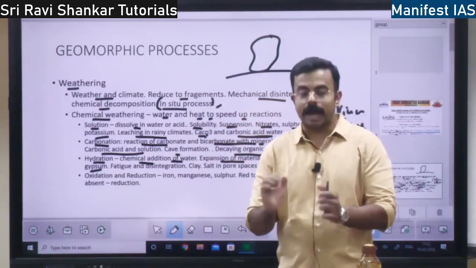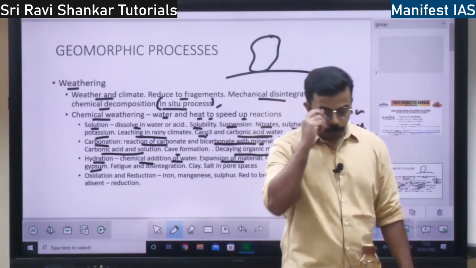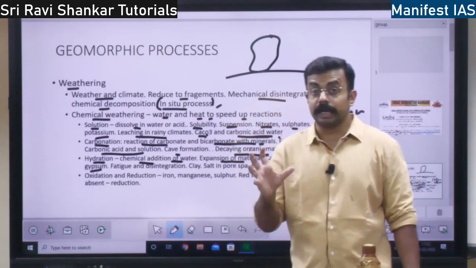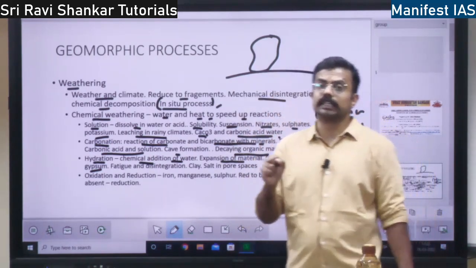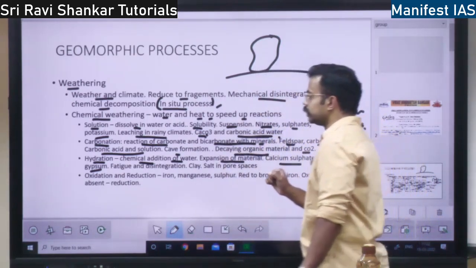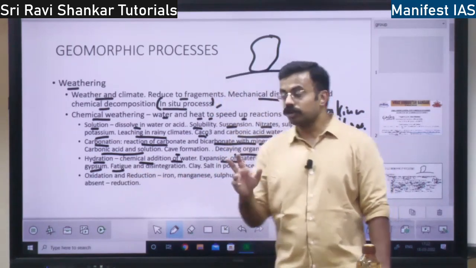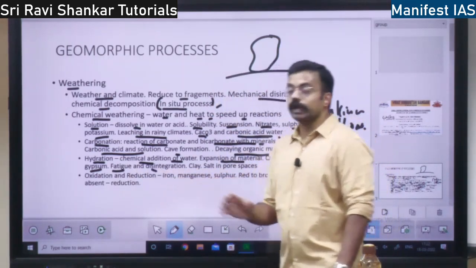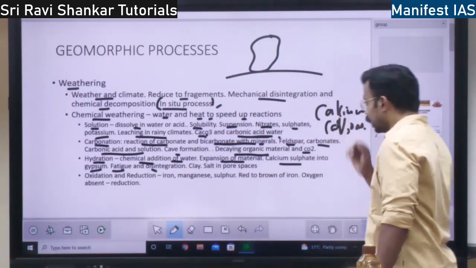A rock will expand, right? Some rocks, not every rock, soft rocks, right? But when the rocks become dry, they will contract. Because of the frequent expansion and contraction, what will happen? There will be a lot of stress, and when the stress builds up, there will be fatigue. Fatigue means it is a kind of stress. So when fatigue happens, the rocks will disintegrate because of frequent expansion and contraction.